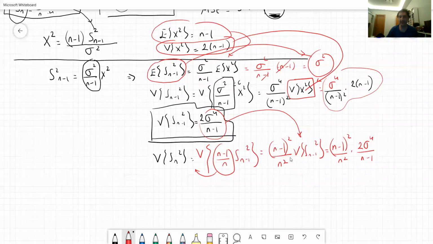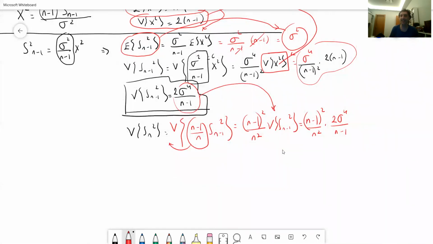Now, just by looking at these relations, note that this factor is going to be smaller than 1. Why? Because this is basically equal to ((n minus 1) over n) squared. Since n is the sample size, unless n is equal to 1, a sample consisting of a single observation, we are not going to have a sample variance because there's not going to be a variance.